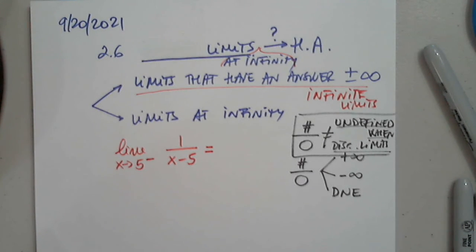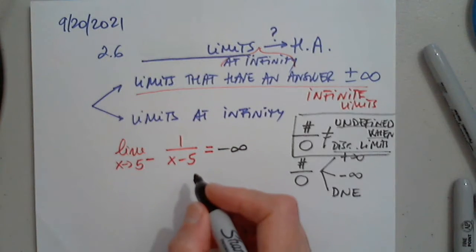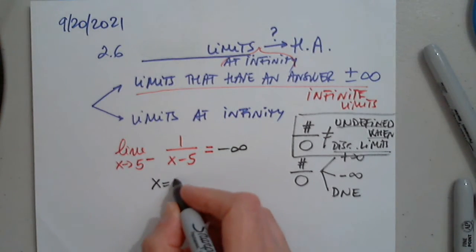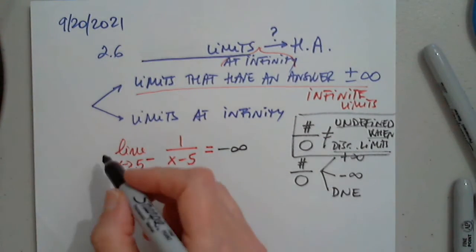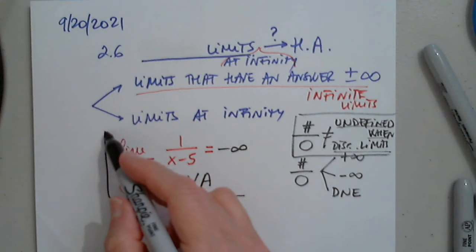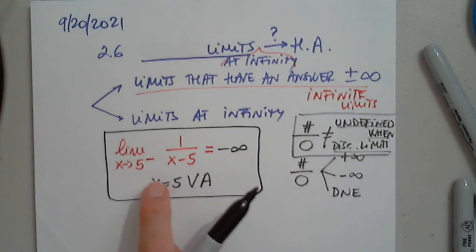And the answer is negative infinity. Thank you very much. It is negative infinity, which automatically means that x equals 5 is a vertical asymptote. Any questions about this?